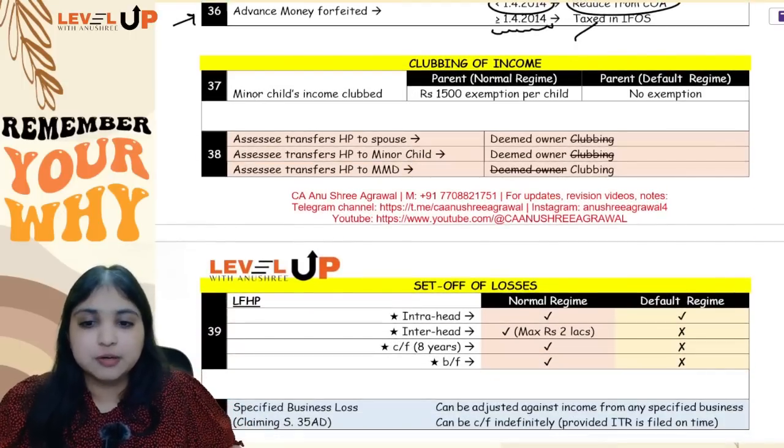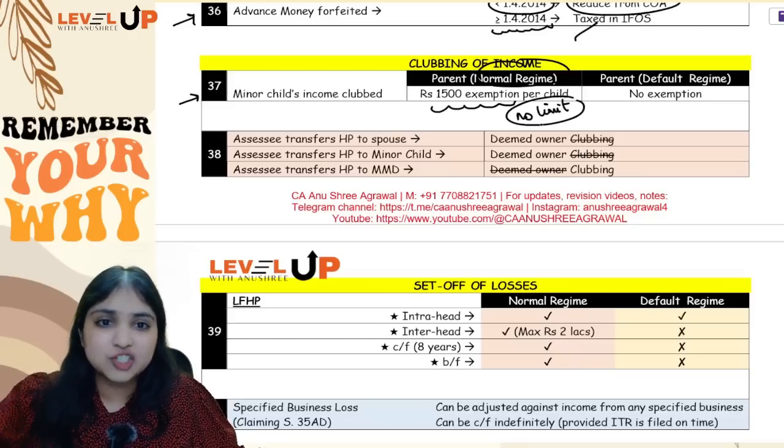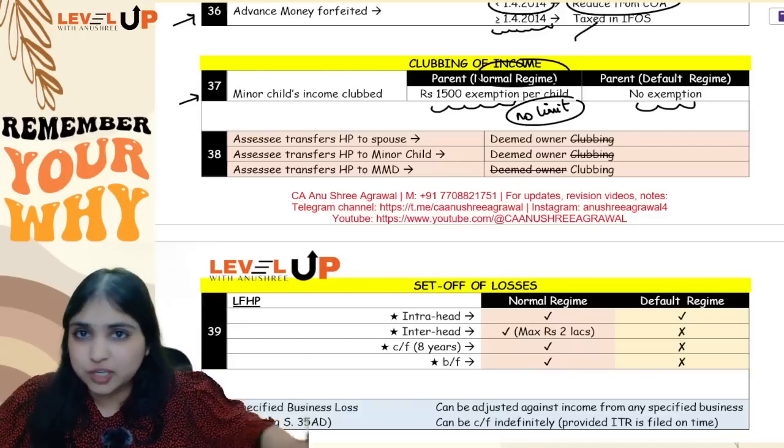2 points over here. Point number 1, in case a minor child has earned any income, under the normal regime you should remember to give 1,500 exemption per child. Here there is no limit on the number of children. It can be less than 2, more than 2, doesn't matter. Per child 1,500 exemption you should give. Under the default regime, this exemption is not available.